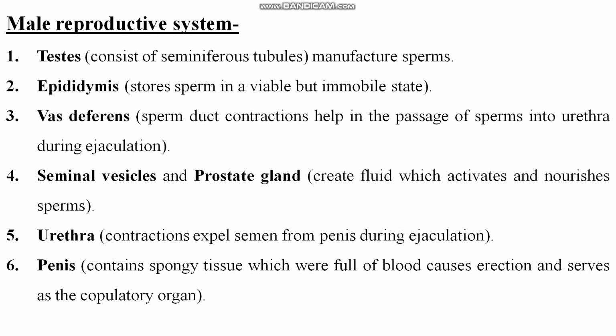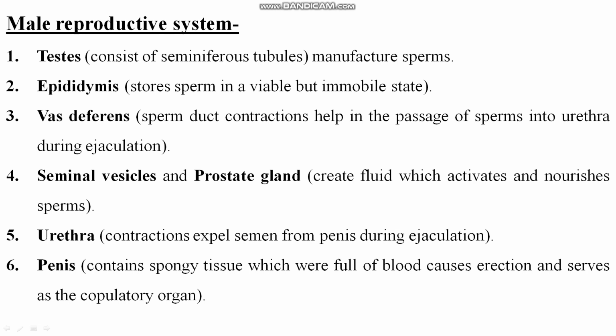When you see the TS of testes, TS means transverse section. When you cut the transverse section of testes, you will see that several highly coiled tubules are there. Those are called seminiferous tubules. Clear, students? Seminiferous tubules are involved in the formation of spermatozoa.